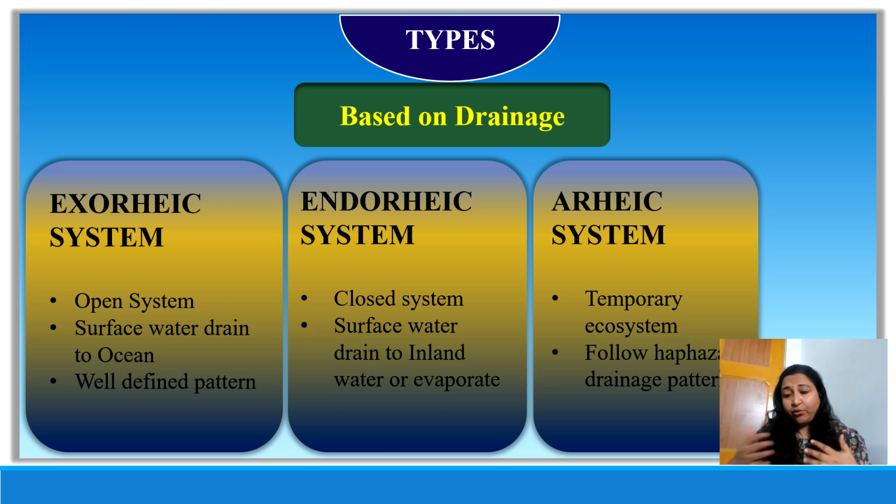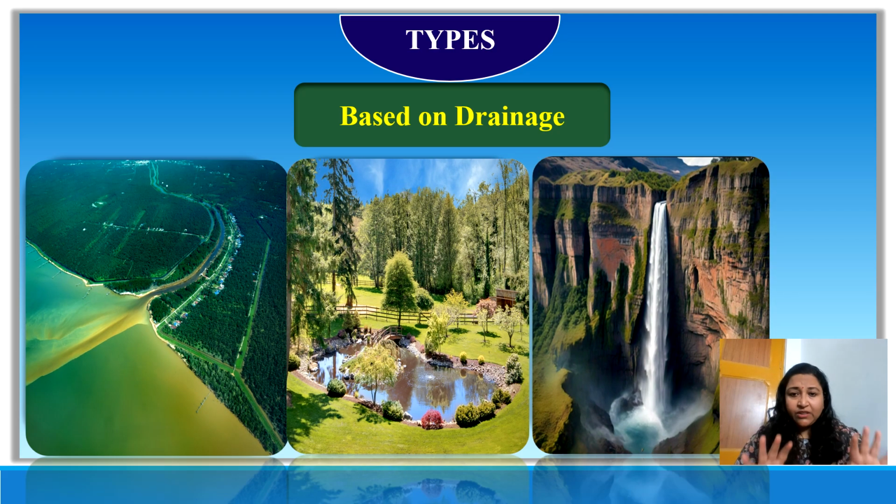There is no set pattern or direction to it. They may arise seasonally and then disappear, maybe in a period of a few weeks. So that is called the aeric ecosystem. Now, there are three different examples showing the first one, the exoric, endoric, and aeric. Okay, so the first one is an example of a river.